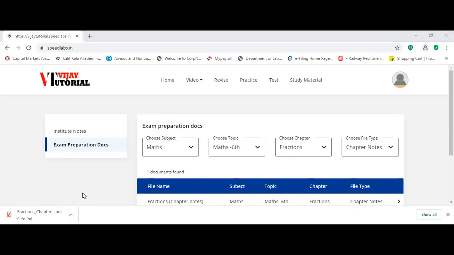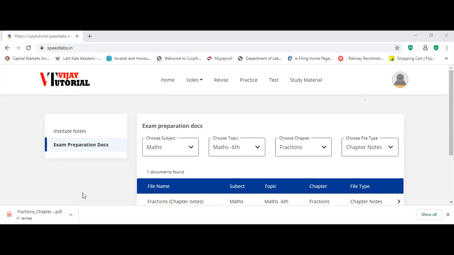Even in mobile also you can download. You can just open this using a PDF viewer. So you can see the mathematics worksheet. What is fractions? And the notes related to the fraction is that the numerator and the denominator. Yes or no? So like this you can see.